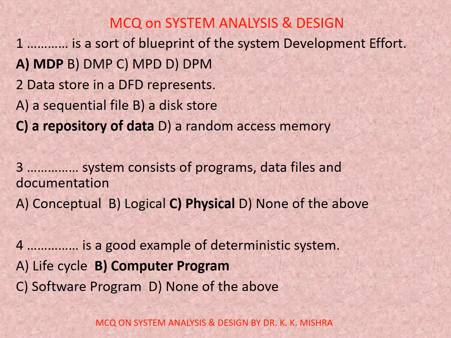Question number 3. Dash system consists of programs, data files and documentation. Options are A. Conceptual, B. Logical, C. Physical, D. None of the above. Correct option is C. Physical.